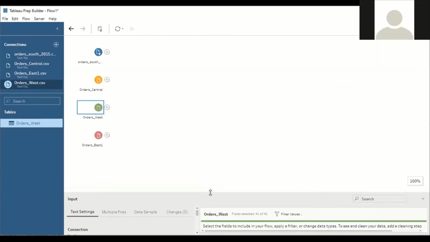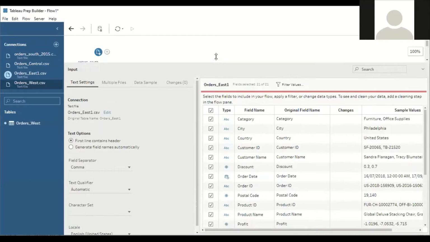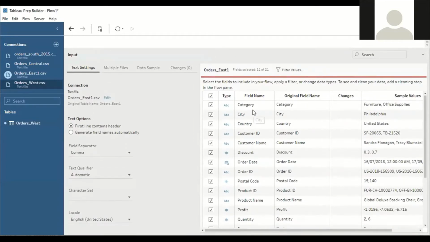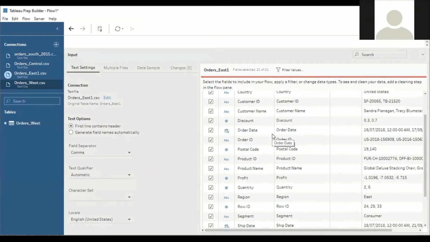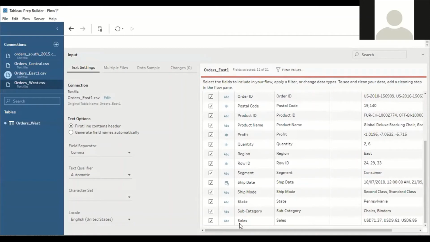The last sheet is order east, right? Okay, let us try to analyze. Let us try to compare the data available in east with the west, central, as well as the south. Category, we don't have any problem. Category is already available in the other data sets. In the same way, if you look into sales here.